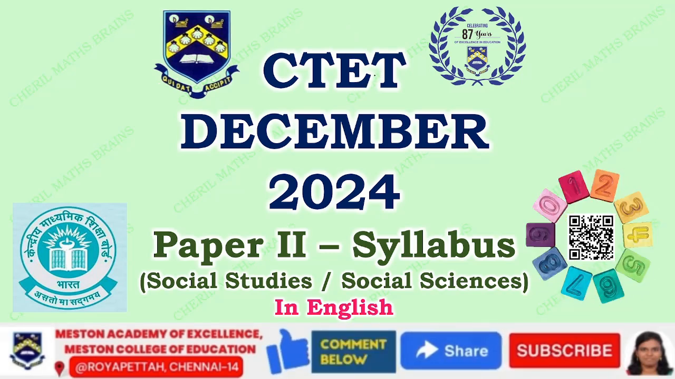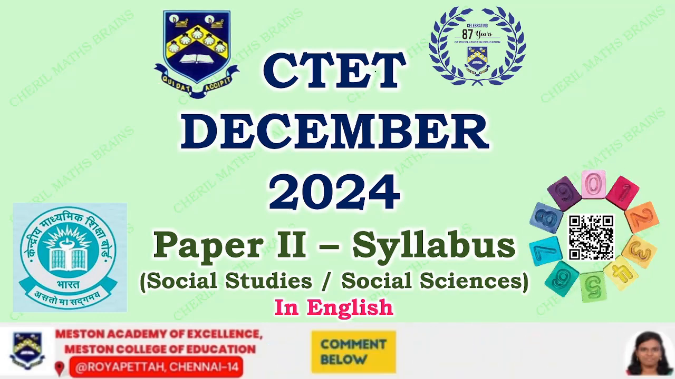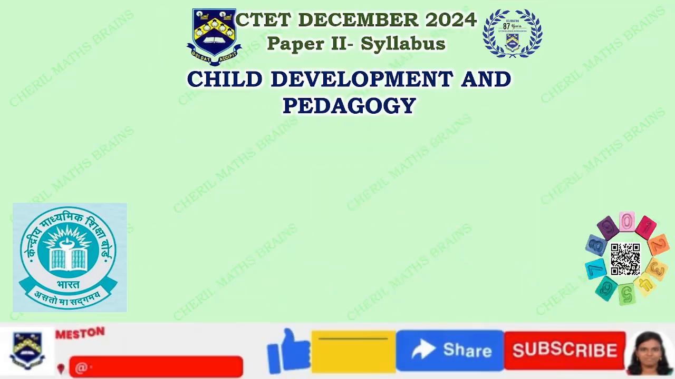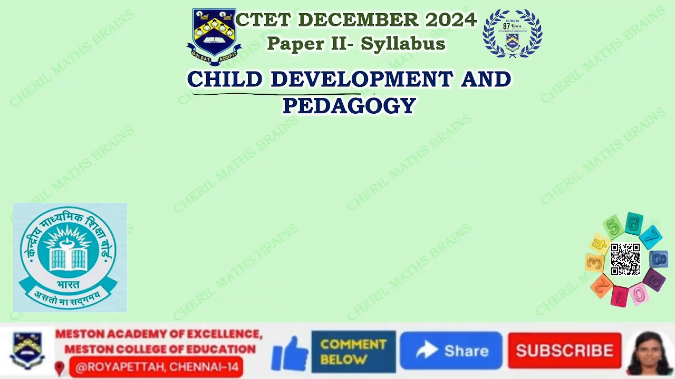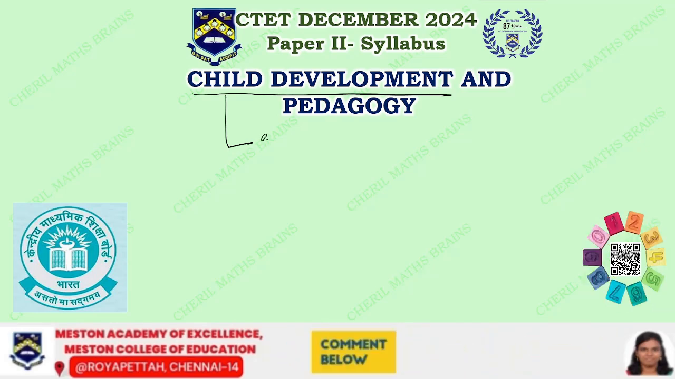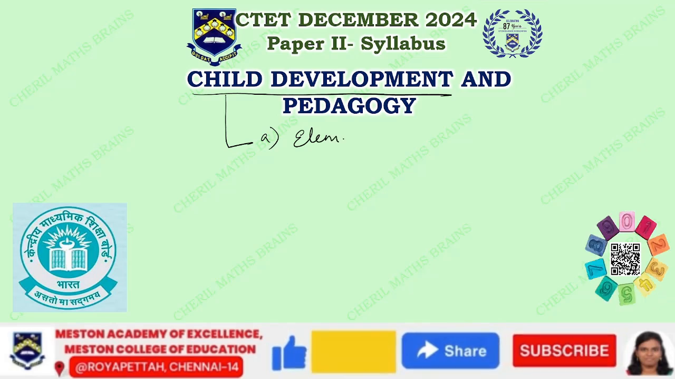In this video, we are going to see the paper 2 syllabus of CTET December 2024 for the subject Social Studies, or Social Sciences. So the first subject here is child development and pedagogy. Under child development, we have two subtopics. The first one would be child development with specific reference to an elementary school child.